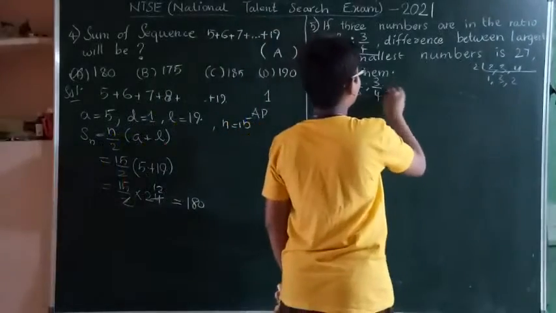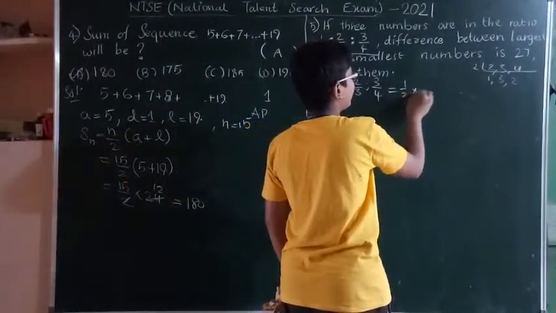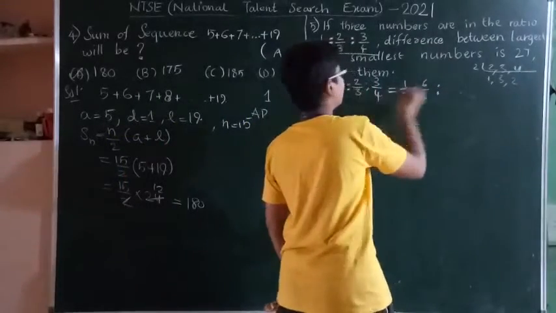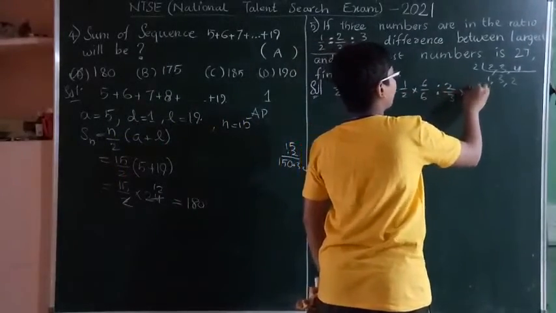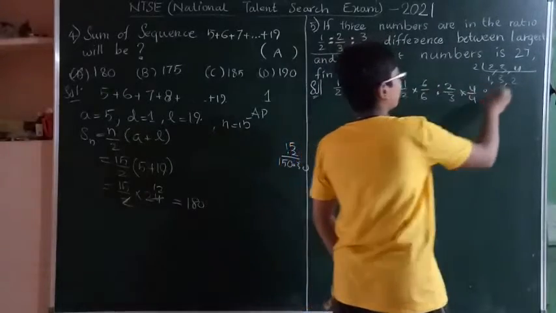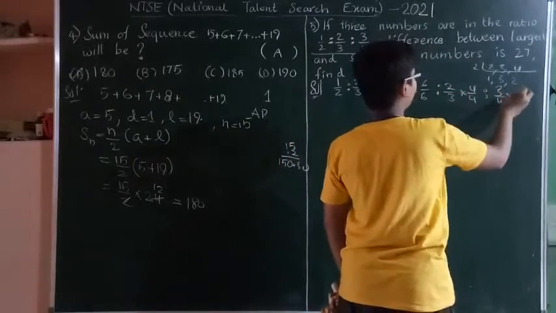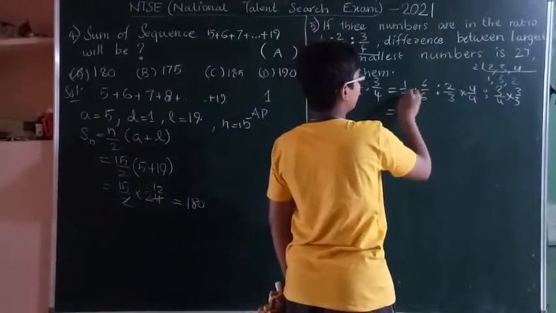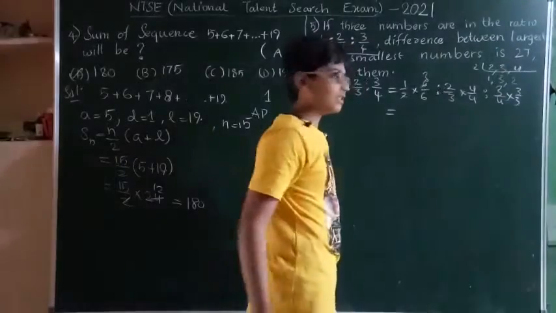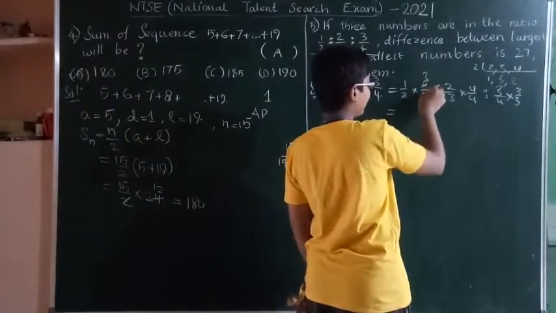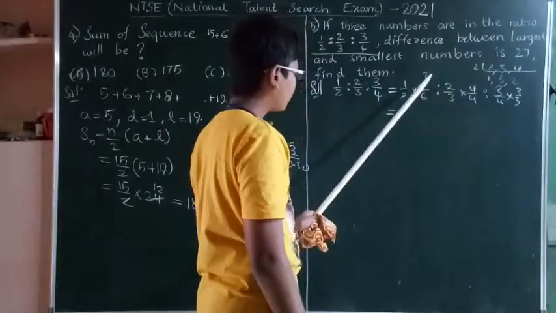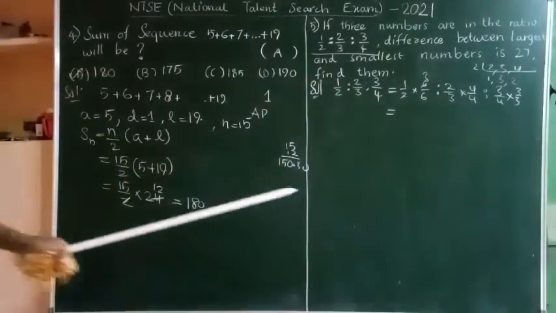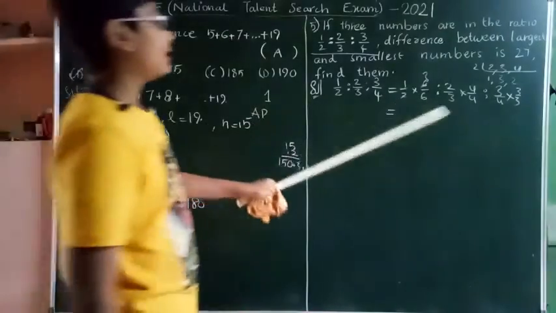We can write this as half into 12, which is 6 by 12, 2 by 3 into 12, which is 8 by 12, and 3 by 4 into 12, which is 9 by 12.